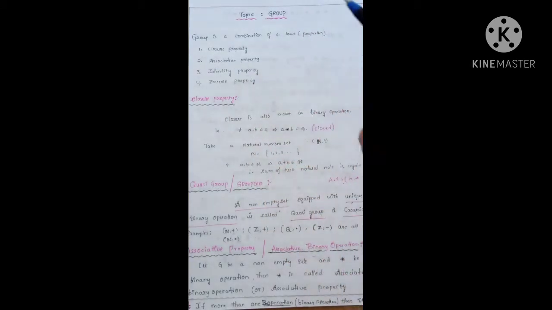Closure property, we know that closure is also known as a binary operation. That is, if a, b are elements in G, then for all a star b belongs to G, here star